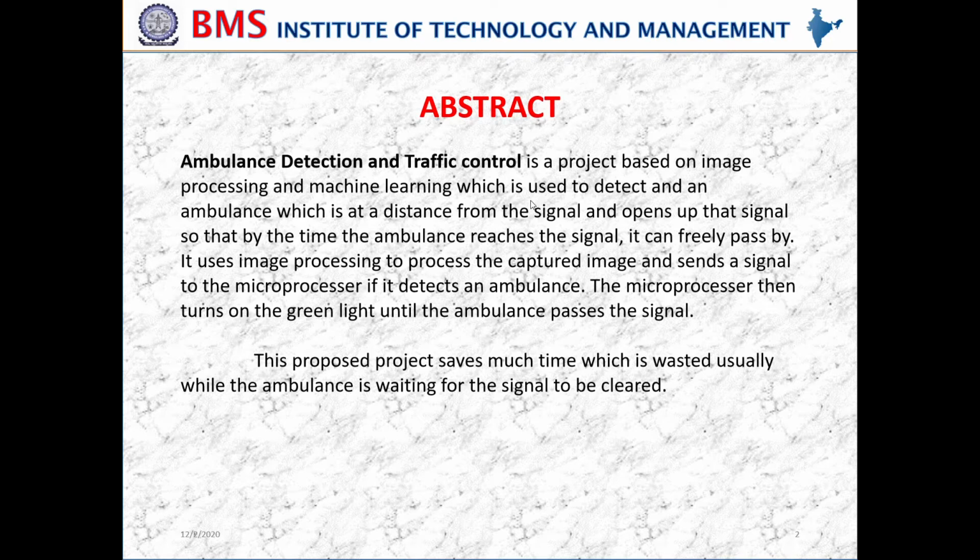Image processing and machine learning is used to detect an ambulance which is at a distance from the signal and opens up that signal so that by the time the ambulance reaches the signal, it can freely pass by. It uses image processing to process the captured image and sends a signal to the microprocessor. If it detects an ambulance, the microprocessor then turns on the green light until the ambulance passes the signal. This proposed project saves much time which is usually wasted while the ambulance is waiting for the signal to be clear.